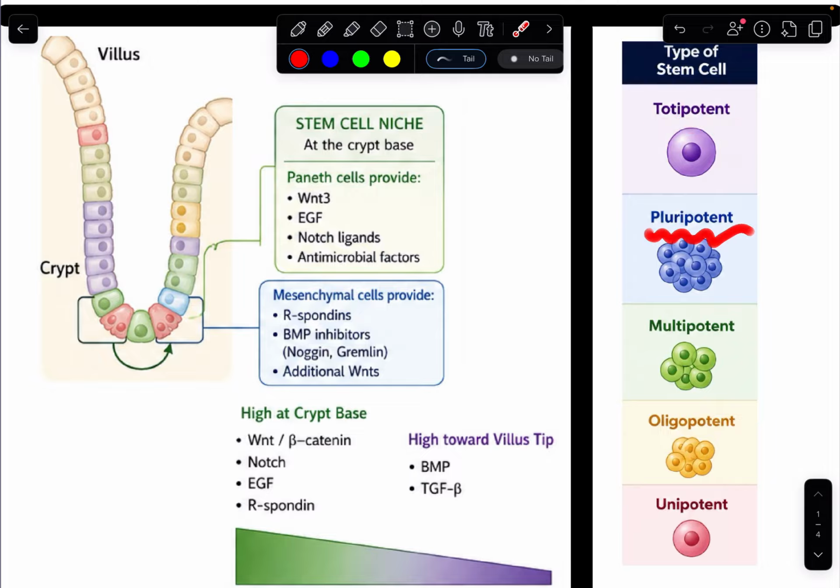Pluripotent stem cells are a form of stem cell that can become either the ectoderm, the mesoderm, or the endoderm of an embryo. And each of those tissues can give rise to a large amount of cells. But pluripotent stem cells cannot become cells that are associated with extra-embryonic tissues like the placenta.